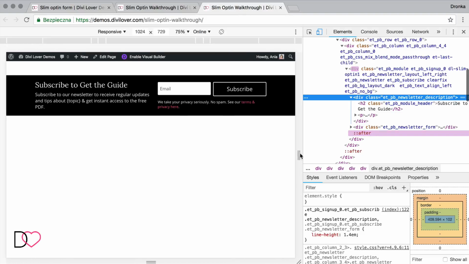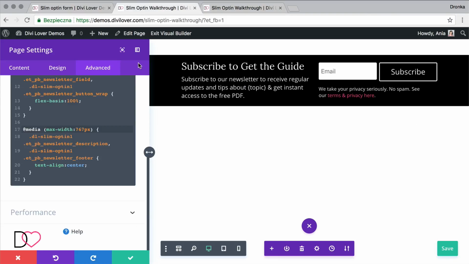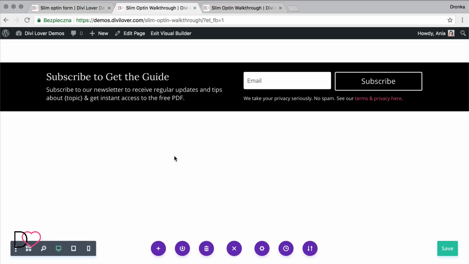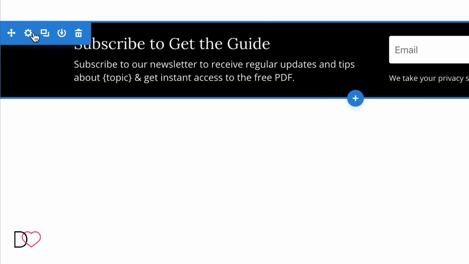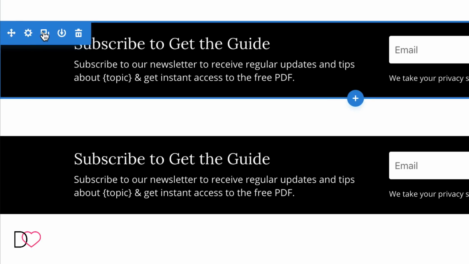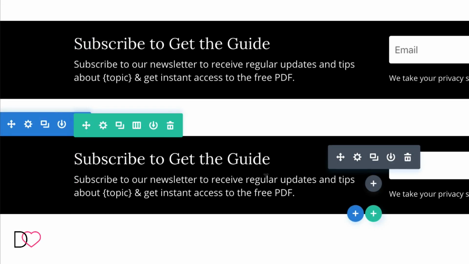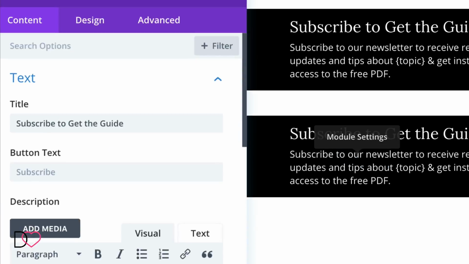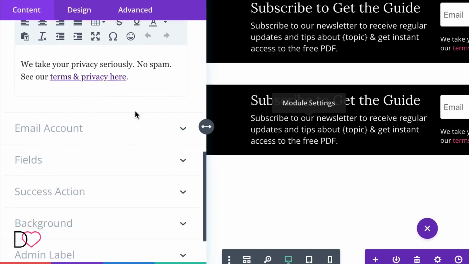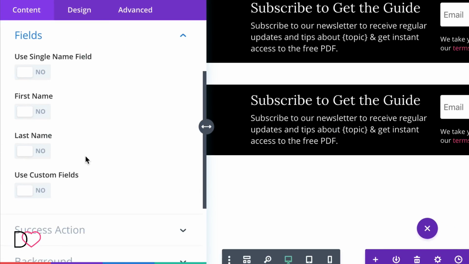Let's do the second one with two input fields. Let's close this and copy our entire section, duplicate, and now in the module settings we'll add another field.